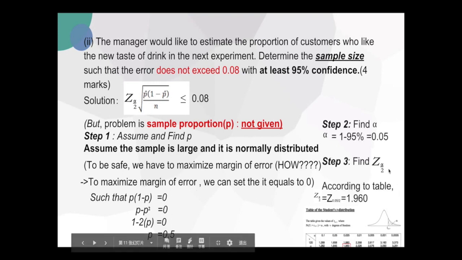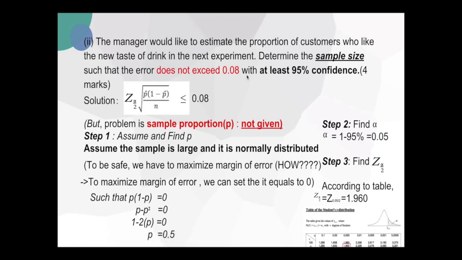The next step is to find alpha. As we can see, the question wants us to find 95% confidence. Therefore, alpha is 1 minus 95%, which equals 0.05. Step 3 is to find z alpha over 2.